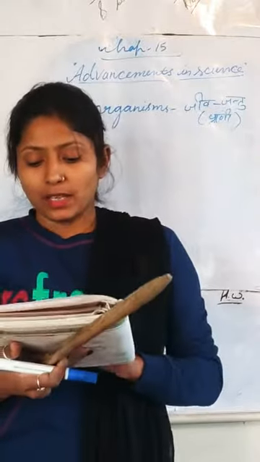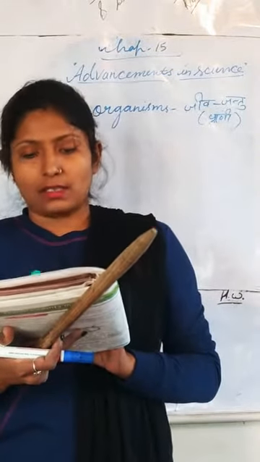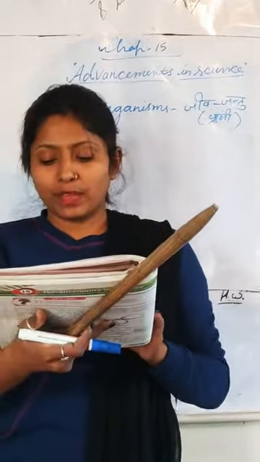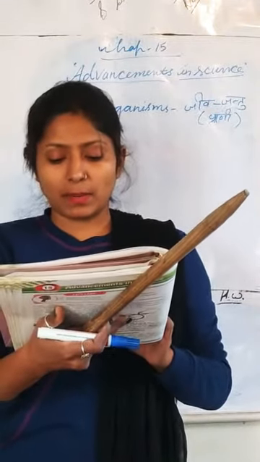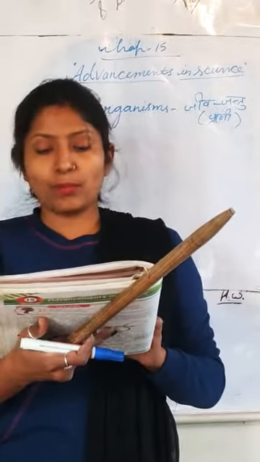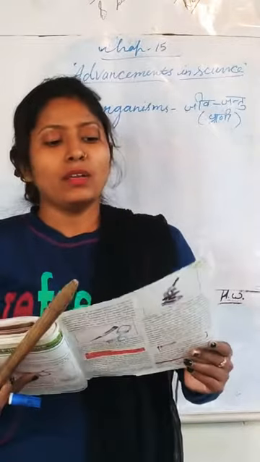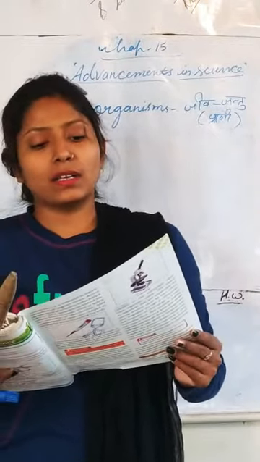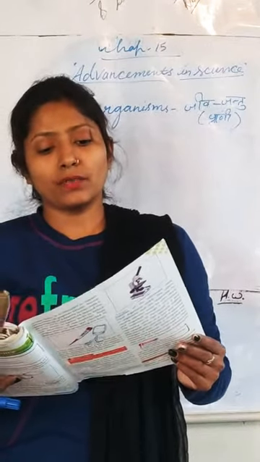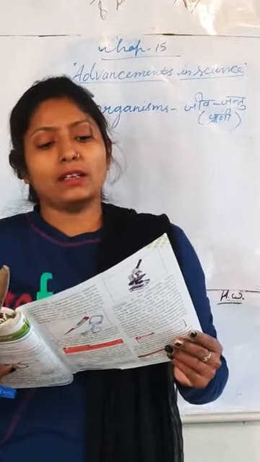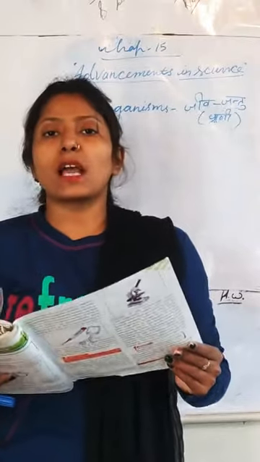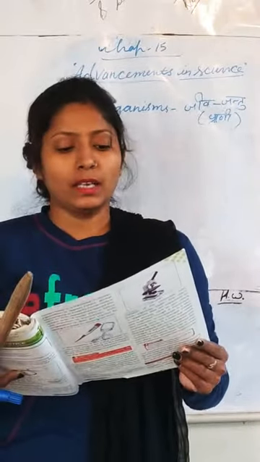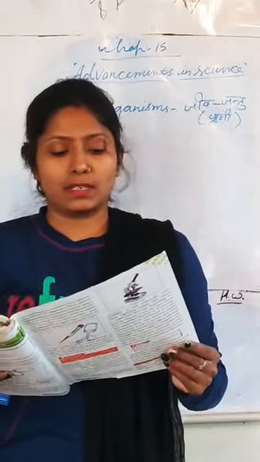Diagnosing and treating a disease became very easy for doctors.